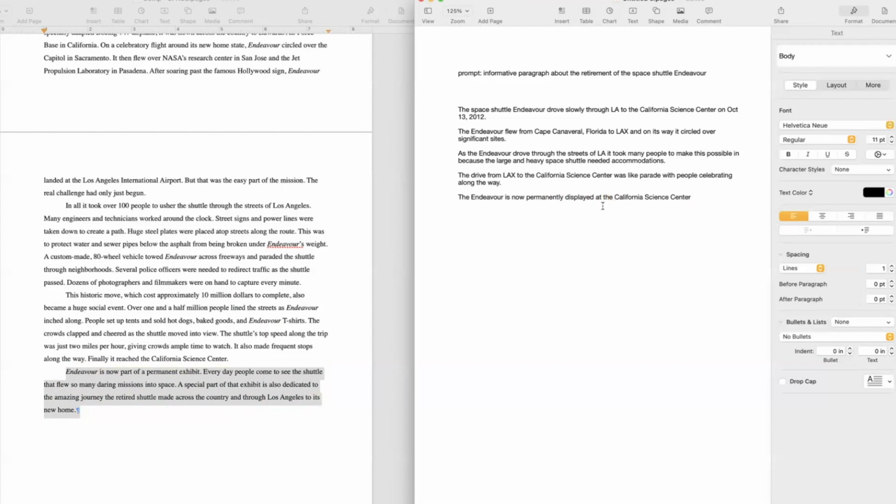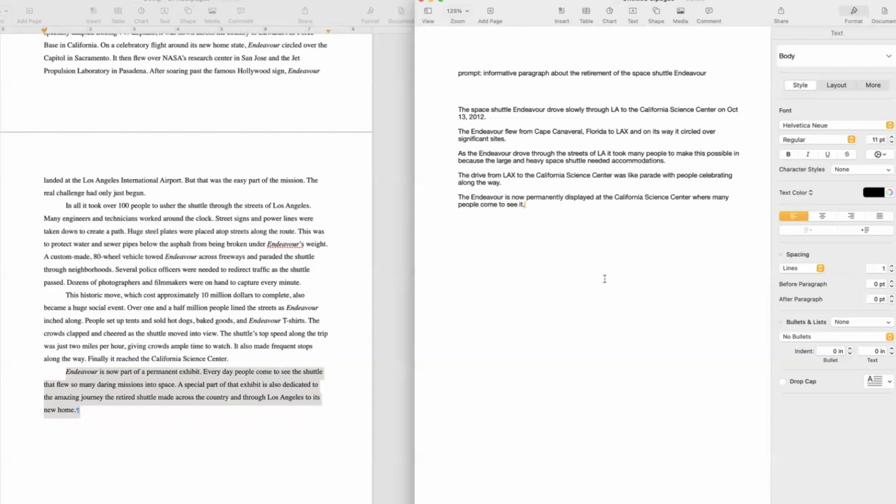We're not skipping the article because there's only one. The Endeavour is now permanently displayed at the California Science Center, where many people, what did it say? Every day people, it just says people, but let's say many people come to see it.